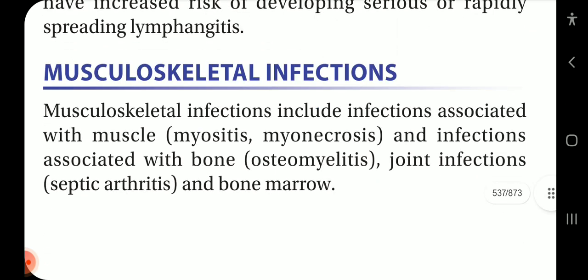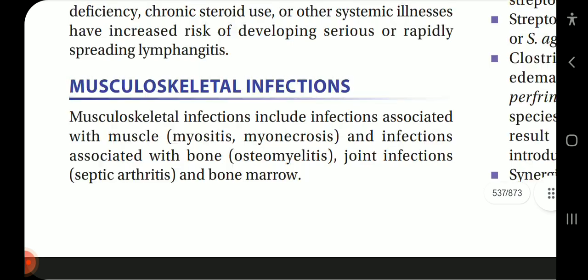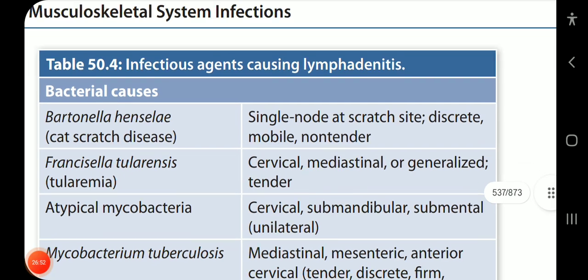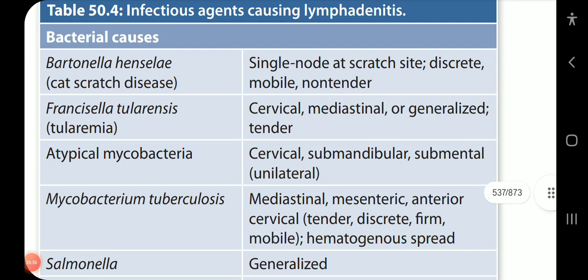Now coming on to musculoskeletal infections. Musculoskeletal infections include infections associated with muscle, myositis and myonecrosis, and infections associated with bone, osteomyelitis, joint infection, septic arthritis, and bone marrow. Before we continue, let us see the infectious agents causing lymphadenitis.